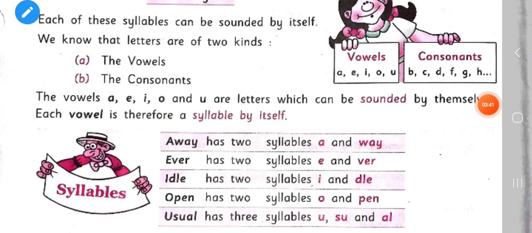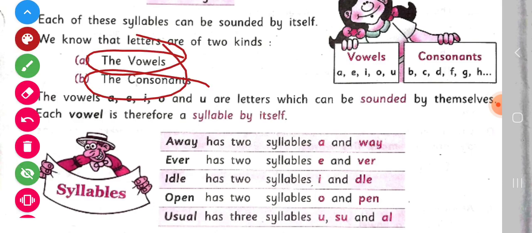Children, we know that letters are of 2 kinds. These are vowels and consonants. Children, these vowels A, E, I, O and U are letters which can be sounded by themselves.